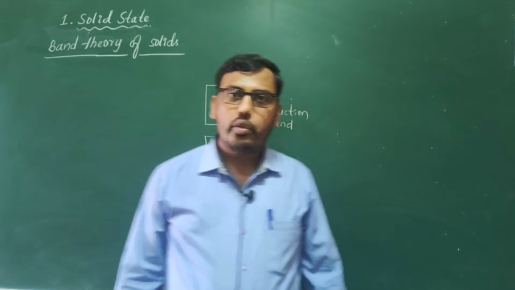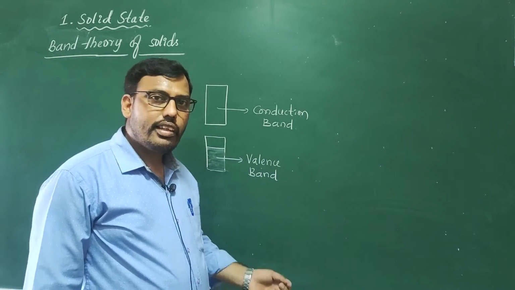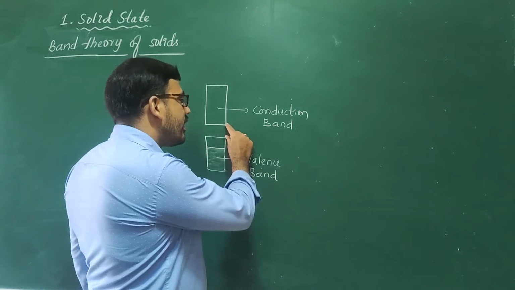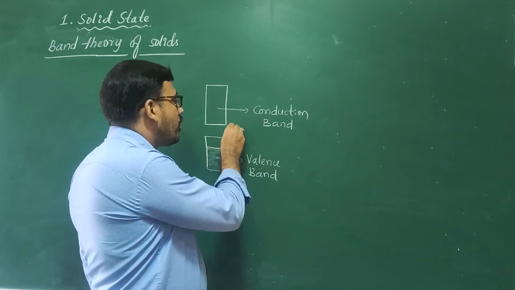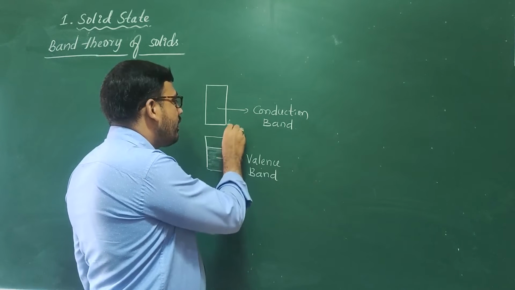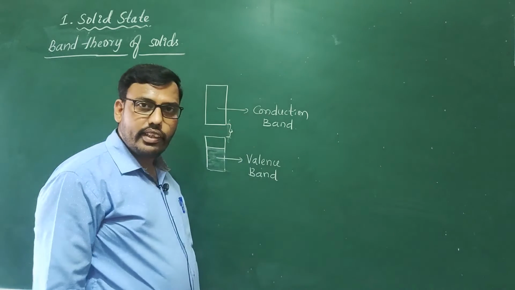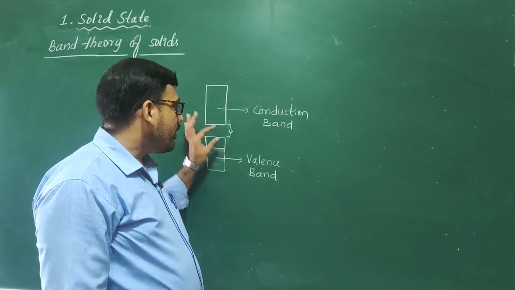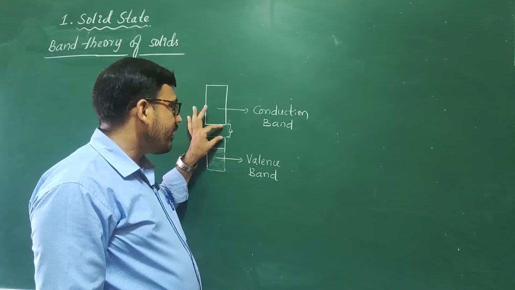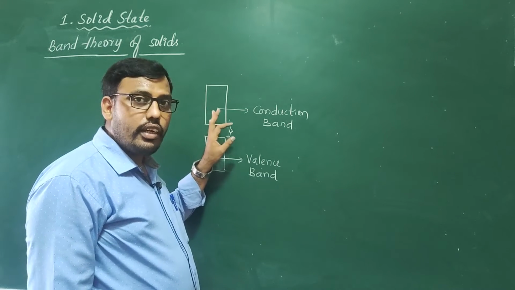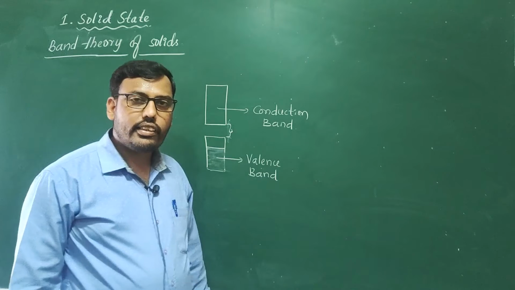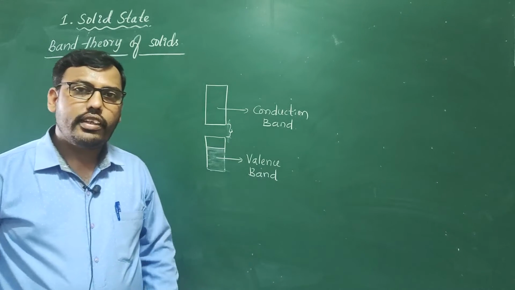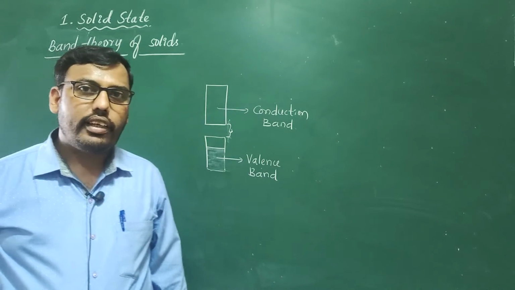This mainly depends upon the energy gap, which is also known as the forbidden gap, energy gap or forbidden zone. Depending upon this forbidden gap or energy gap, we can explain the conductance of conductors, insulators and semiconductors.